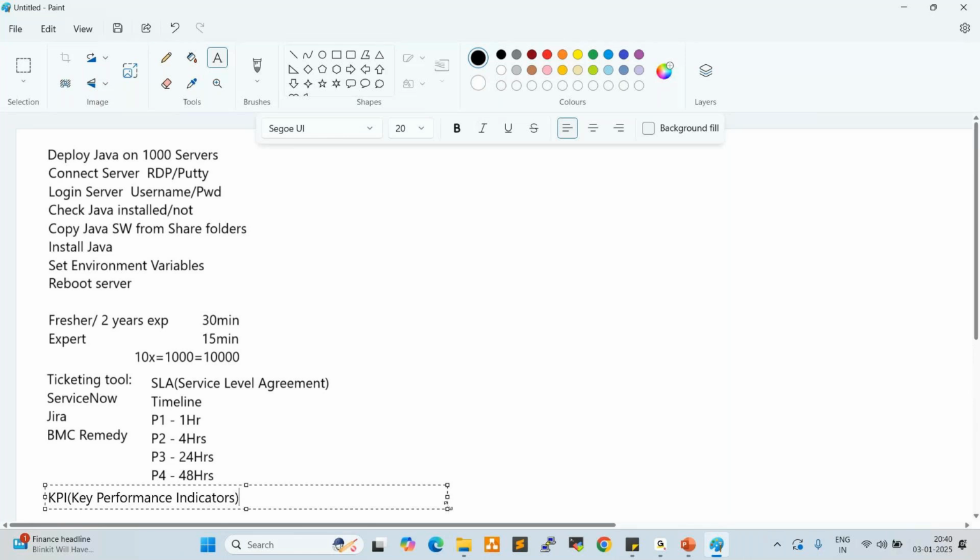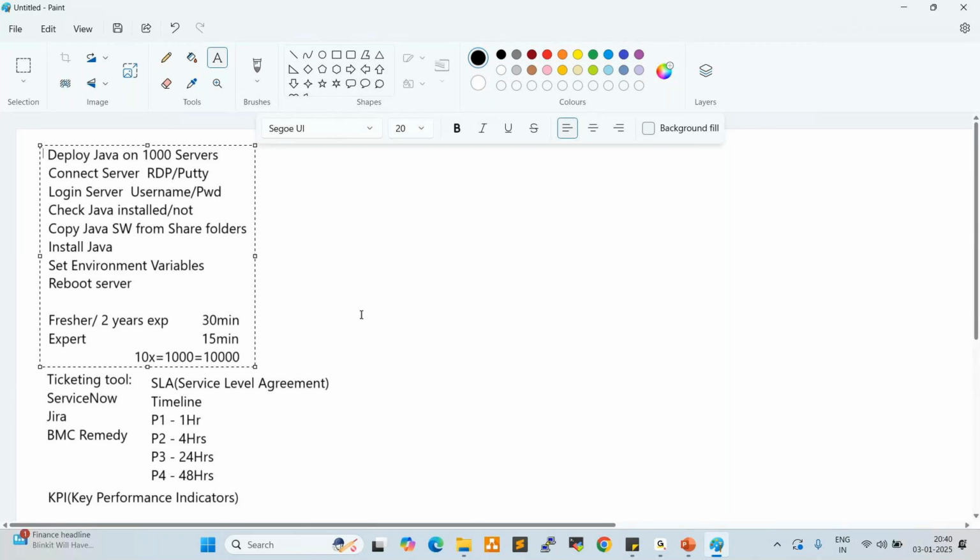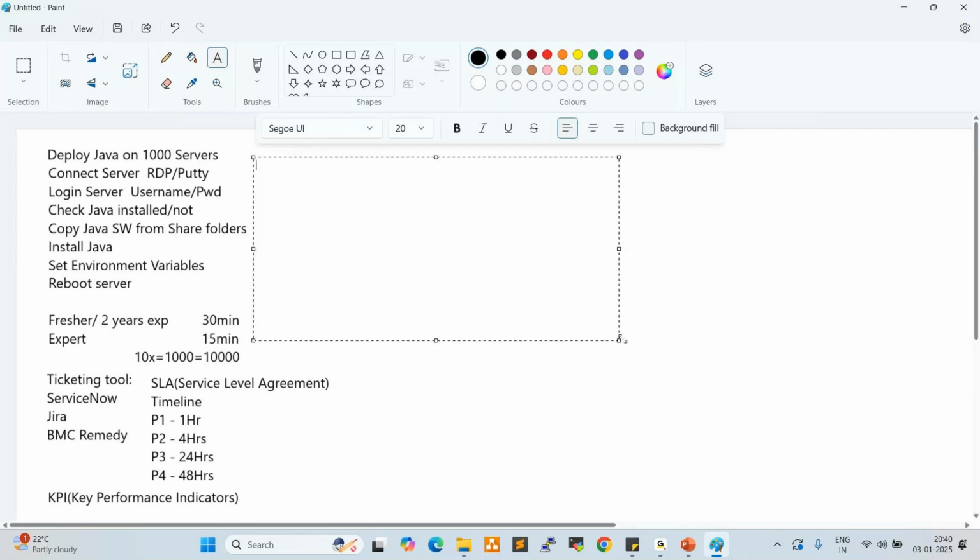If you are following this manual process, it takes 10,000 minutes to deploy Java on 1,000 servers. Definitely the ticket will be breached and escalated. So to avoid all these escalations, we are currently using automation tools, which are Ansible, Chef, and Puppet. Currently, Puppet is completely outdated.